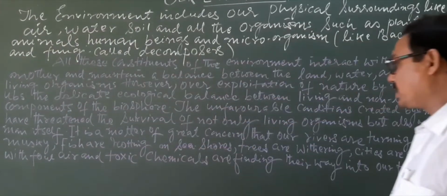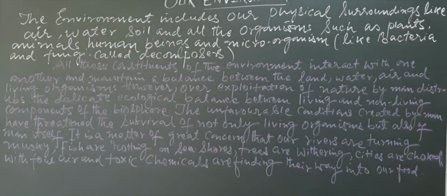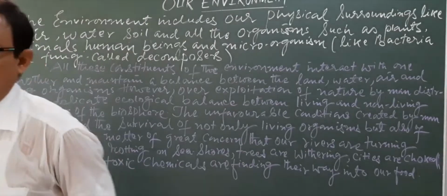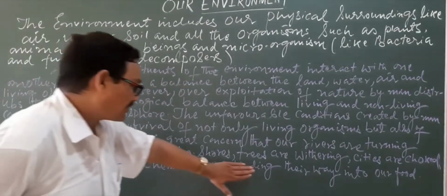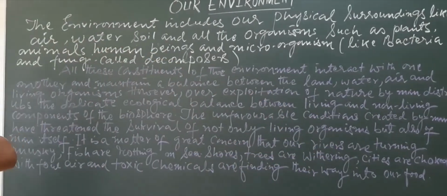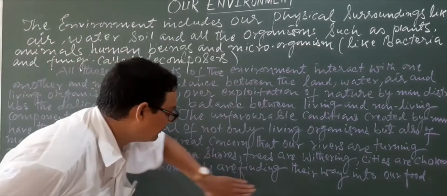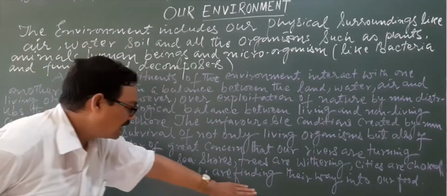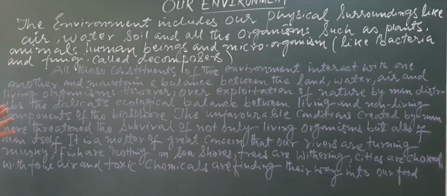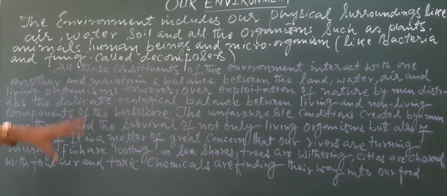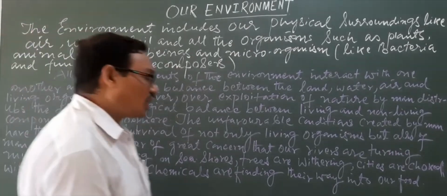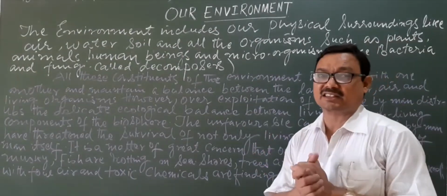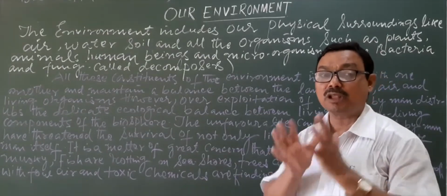Fish are rotting on seashores, trees are withering, cities are choked with foliar and toxic chemical substances are finding their way into our food. This is the biological magnification that we will study as a separate point. In this way we have understood about the environment, and if it is not judiciously utilized by us, then what problems we will face.